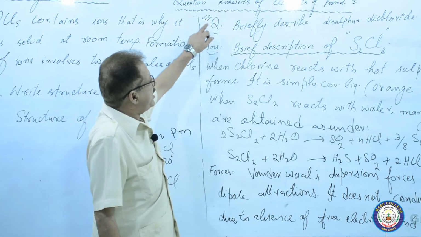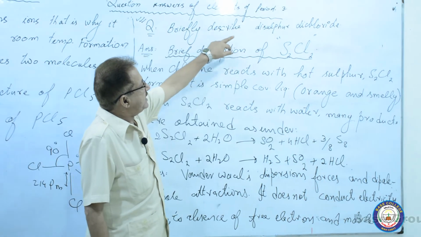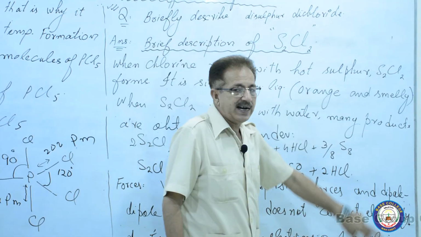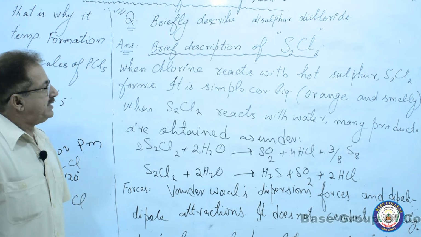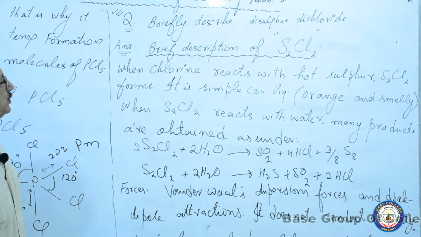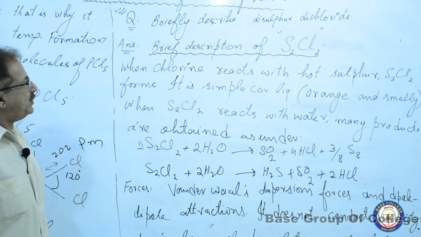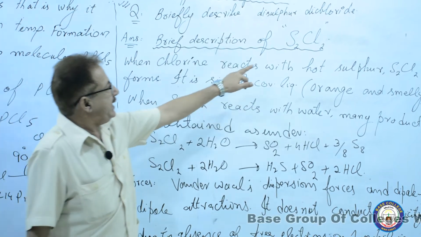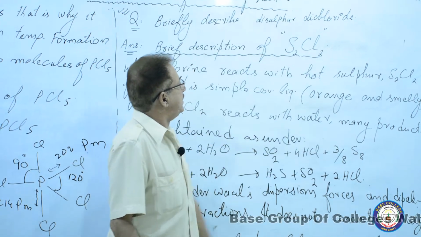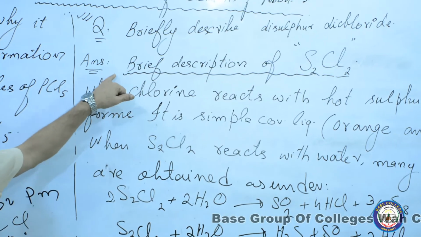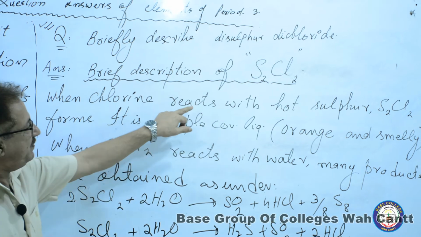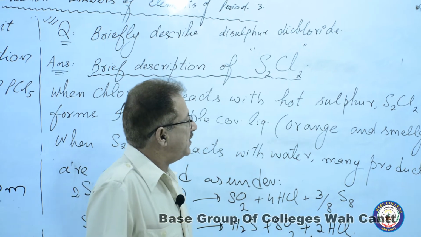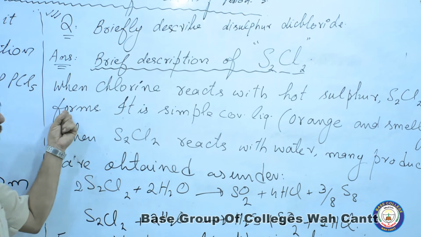Next, another important question: briefly describe disulfur dichloride. Sulfur chloride, S2Cl2, but its particular name is disulfur dichloride. So, a brief description of this one. When chlorine reacts with hot sulfur, S2Cl2 forms.